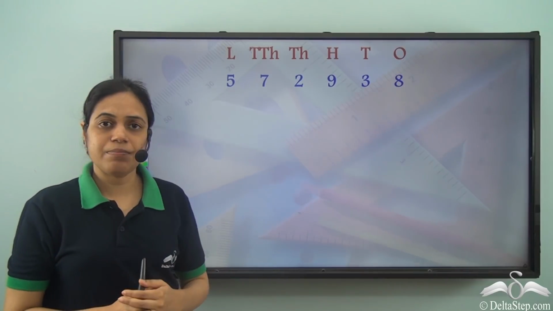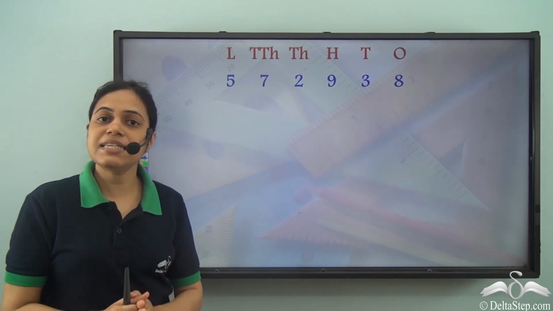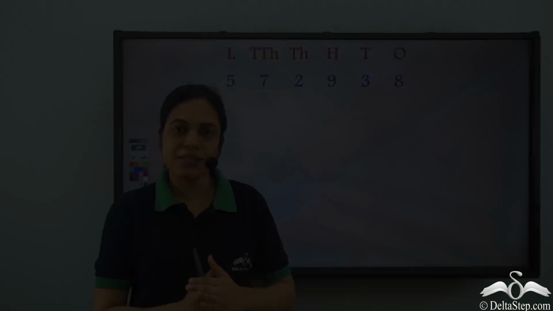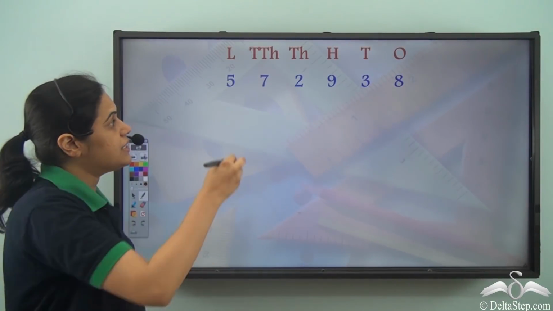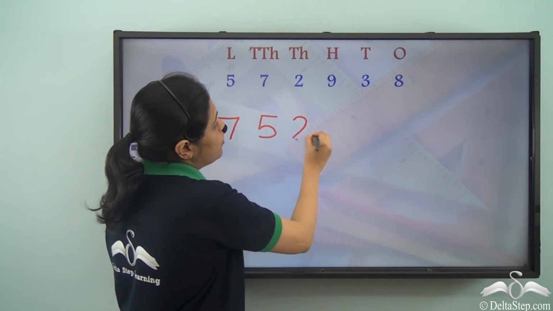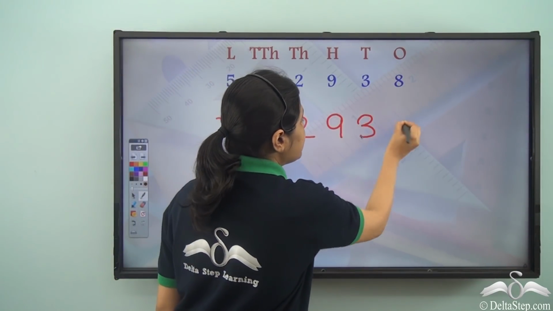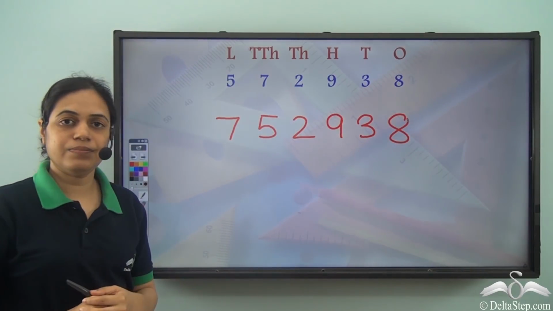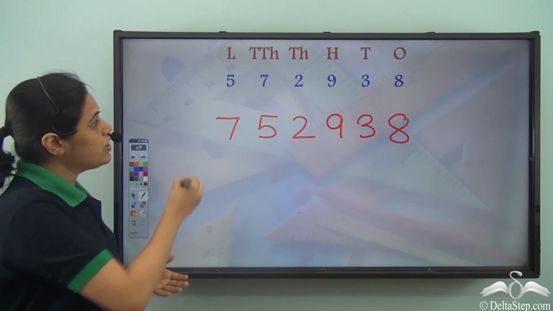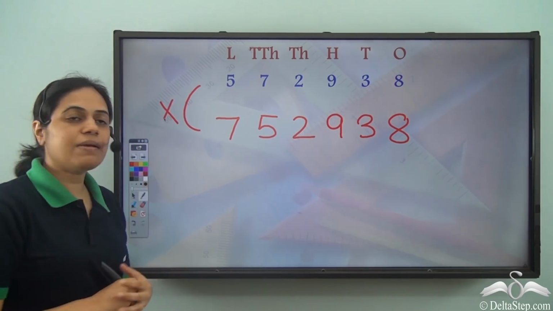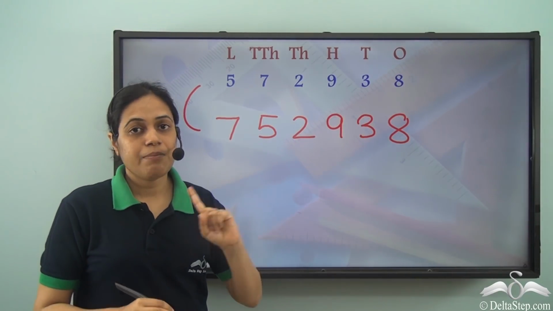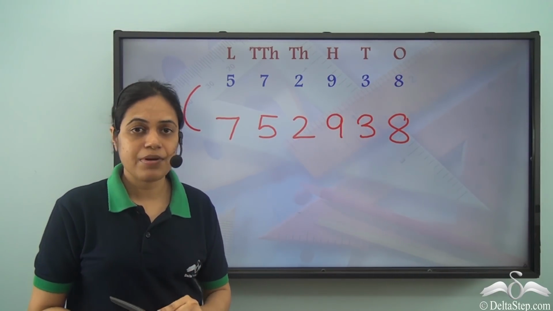Now look at this number. This number has 6 digits. 572938. Now, what if I write this number as 75298? Will it be the same number? No, these two are not the same numbers. The digits are the same, but the numbers are not the same.